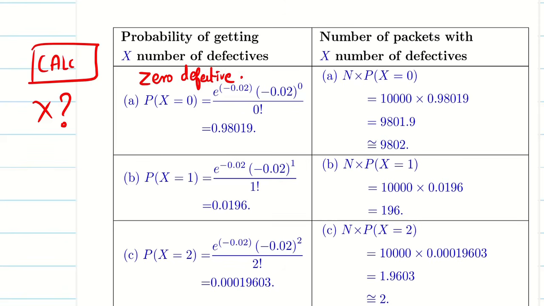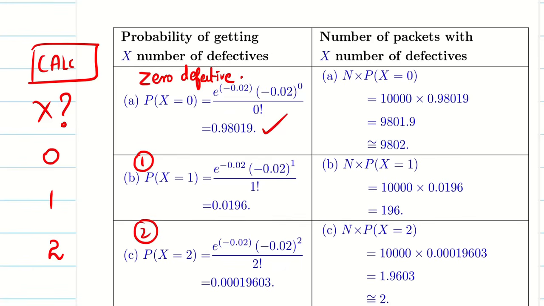If it is 0 defective, just put x equal to 0, you'll get the answer. Then the second question says x equal to 1, 1 defective. So now put 1, write the value here. Then press 2, write the value here, because the question says 0 defective, 1 defective and 2 defective.